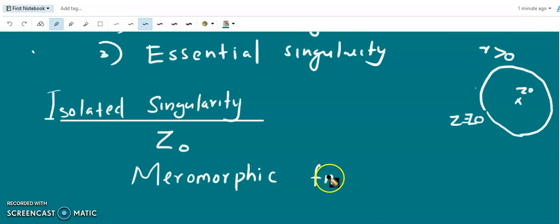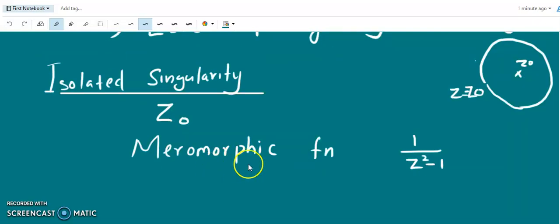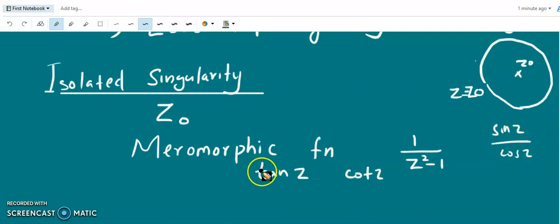For example, ratios of polynomials, that is 1 over z square minus 1. So this function is not analytic at the points z equal to plus 1 and z equal to minus 1. Other examples are tan z, cot z, etc. Tan z is sin z by cos z. So this function is not analytic when cos z is 0.